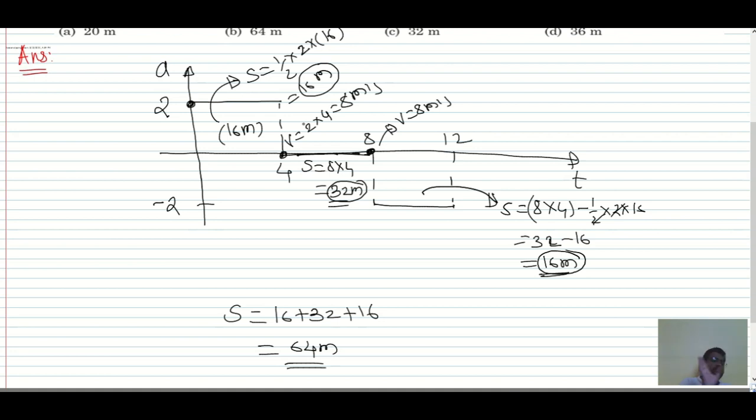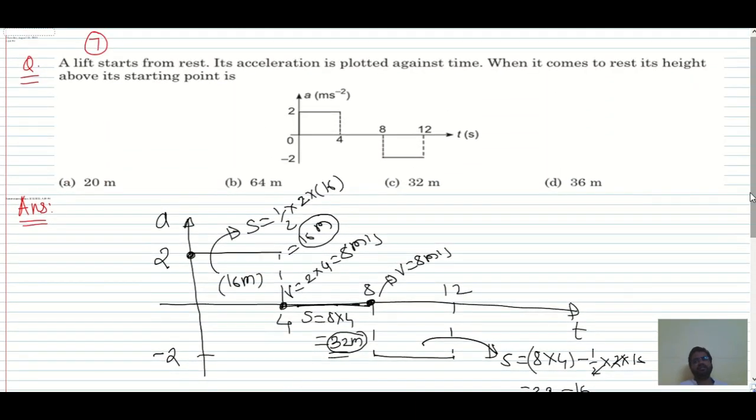Now after this we have deceleration. Now how to find the deceleration displacement? It will be s is equal to ut plus half at squared. U we know is 8 meter per second. 8 into 4 minus 1 by 2, 2 into 4 squared. So 64 meter is the correct answer for this question. So option B is the correct option.